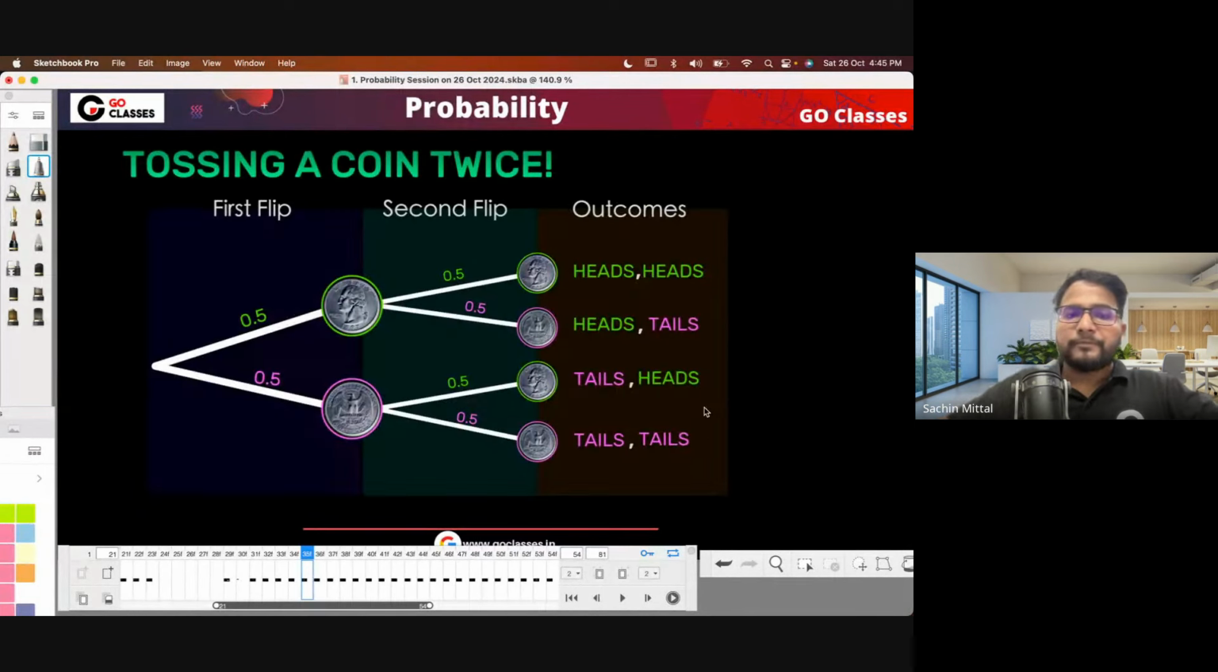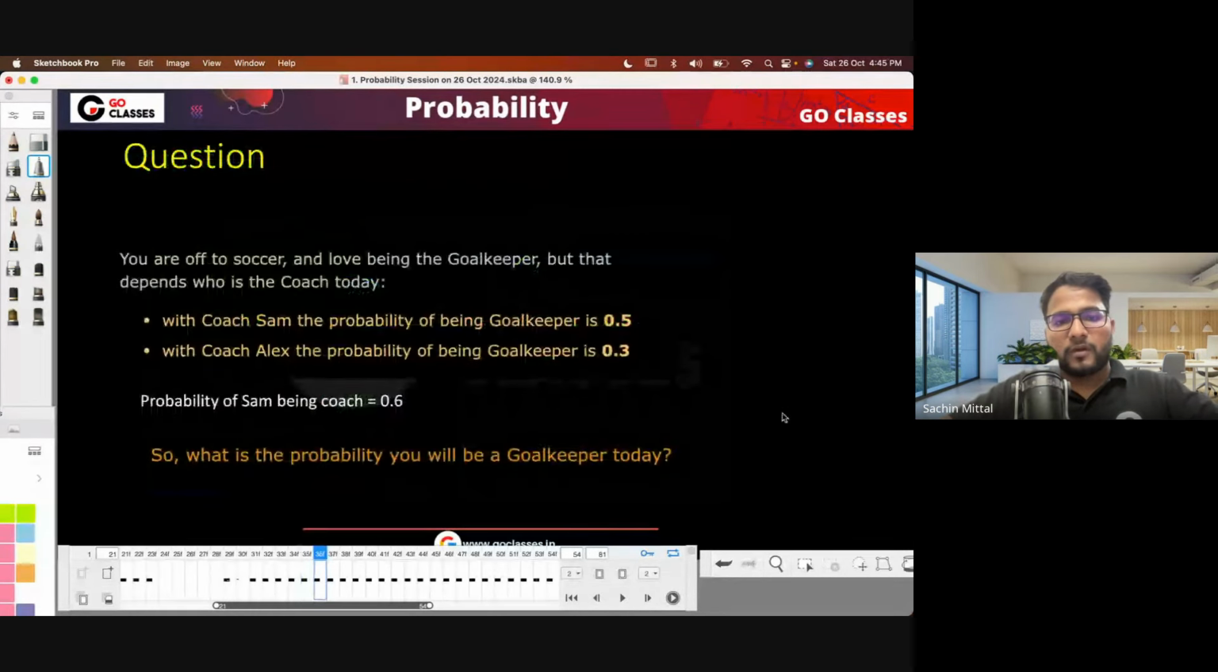Let's see the example. Suppose that I'm flipping a coin multiple times. At the first flip, head has probability 0.5 and tail 0.5. Then let's suppose that each flip is independent of the other. Then the second flip is also 0.5, 0.5, like this, right? So basically this will be the tree diagram for flipping twice. Okay, so now let's solve this question.